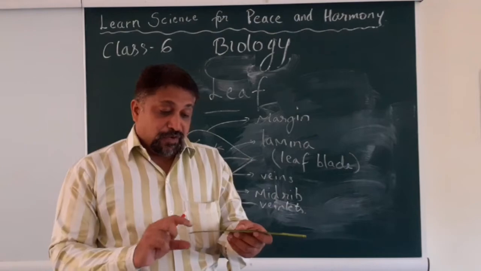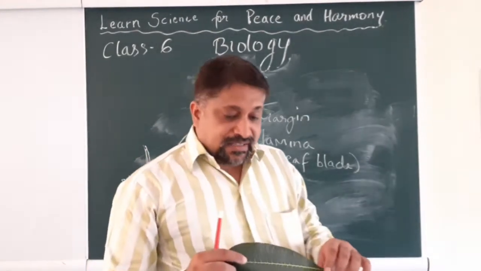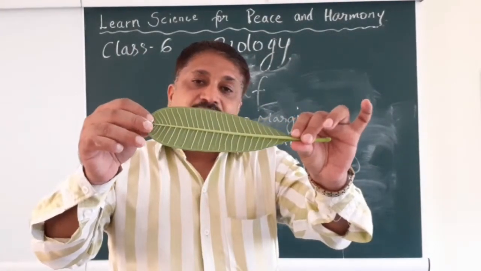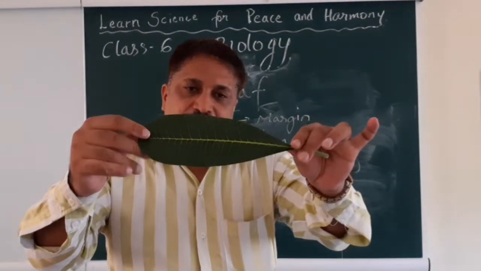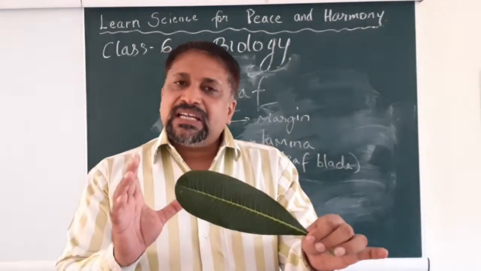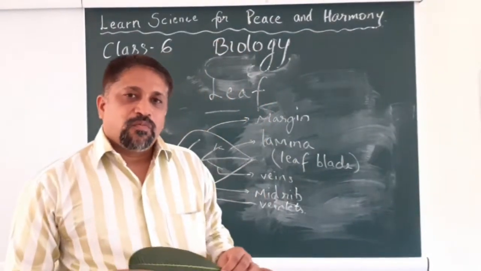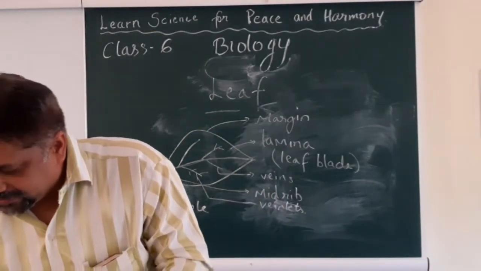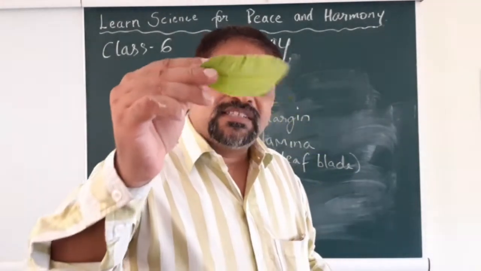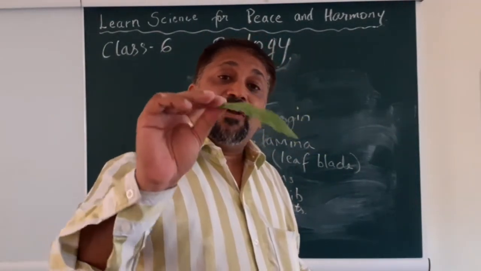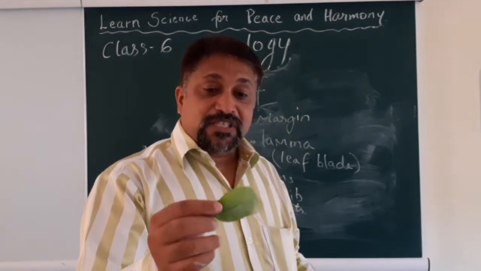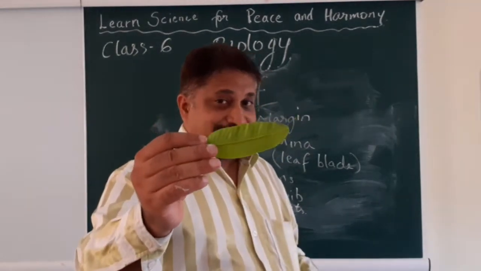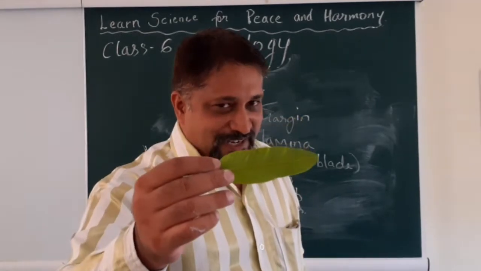Okay, now I'll ask you one wonderful question here. Have you not noticed that on the various leaves, when you look at the back side of the leaf and the front side of the leaf, the color is not the same? What could be the reason? Generally, let me have some more leaves for you. Oh yes. Okay, there is one more leaf. This is a guava leaf. Actually, this leaf belongs to a tree that I grew myself and now it's bearing fruit as well. Last year also I enjoyed its fruits and this year also. So this is the leaf of that guava tree. I have great pride in saying this plant was planted by me.